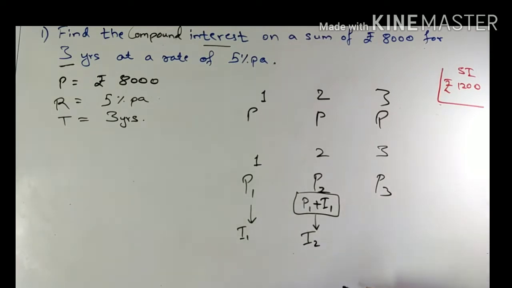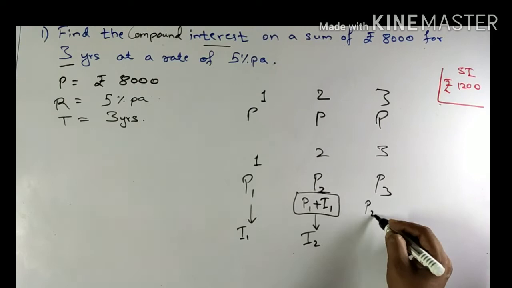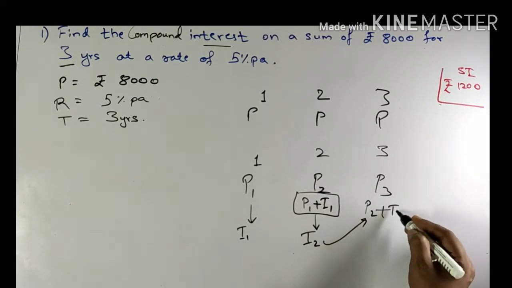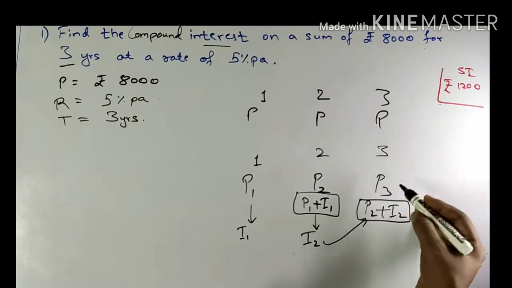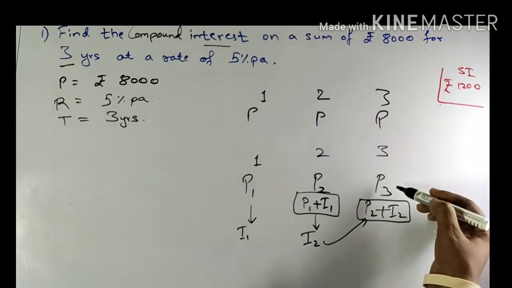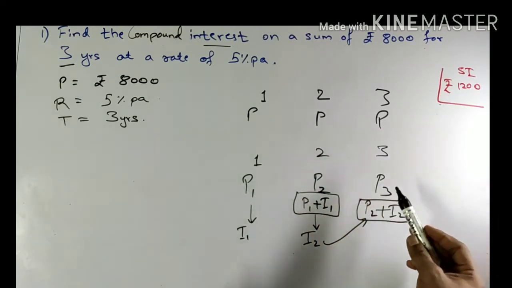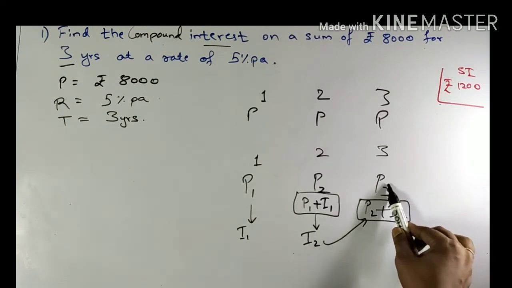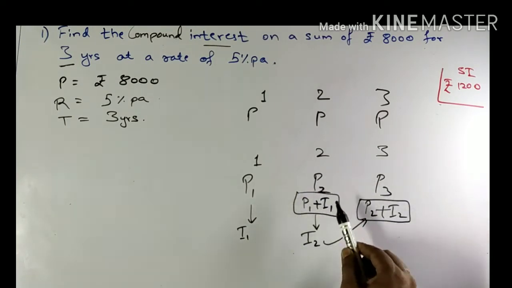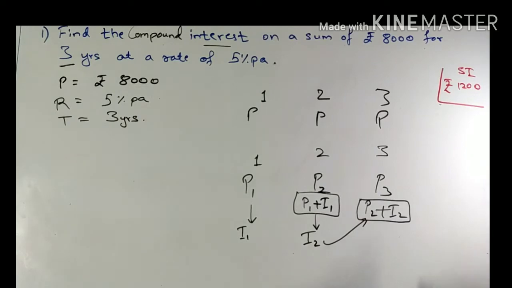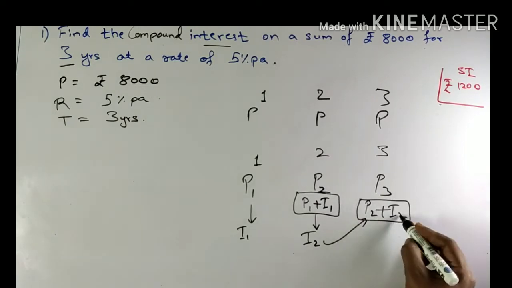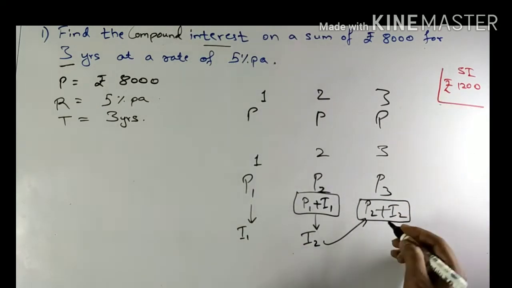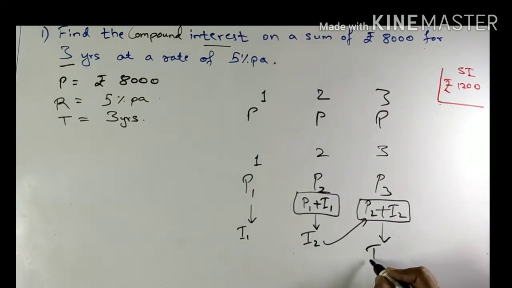Now for the third year, how will it change? Previously it was P2, now this interest I2 gets added over here. Now my principal for the third year is not the same as the first year, and not the same as the second year either. The principal for the third year is the principal for the second year plus the interest yielded on it. So P2 plus I2 gives me the principal for the third year, and interest for the third year will be calculated, which will give me I3.